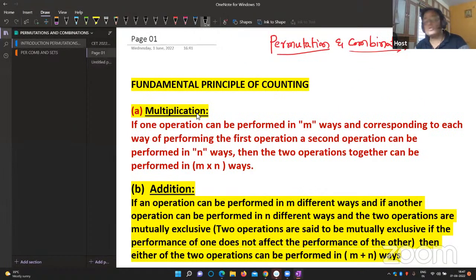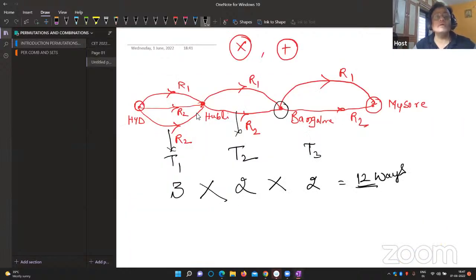Look at it. I think you can read this. If one operation can be done in m ways, listen carefully, and corresponding to each way of performing the first operation, the second operation can be performed in n ways, then the two operations together can be performed in m into n ways. This is called the fundamental principle of counting, the multiplication principle. Okay, next I'll go for one more question.